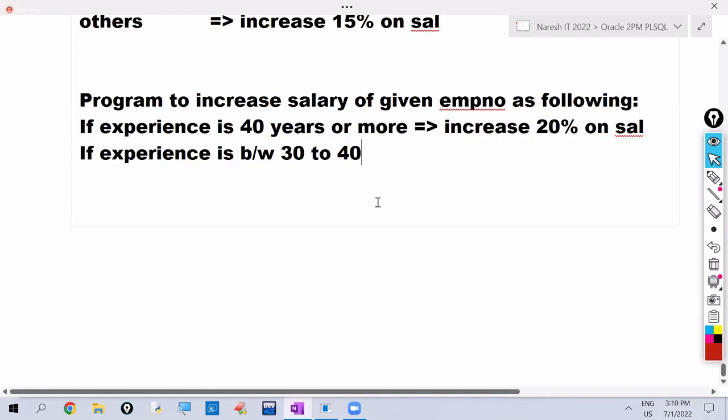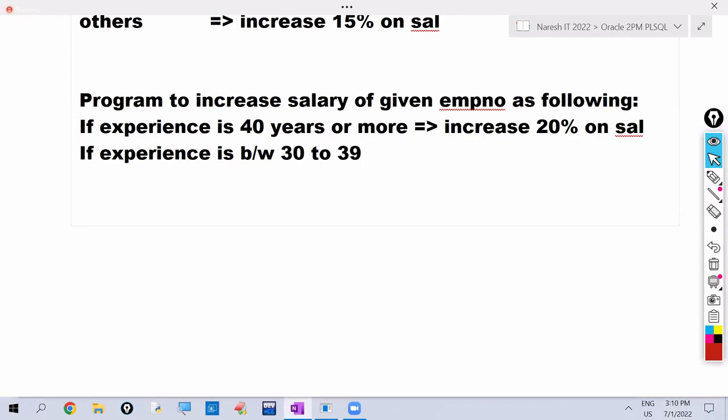If experience is between 30 to 39, then increase 10% salary.